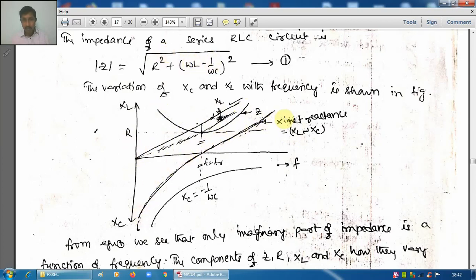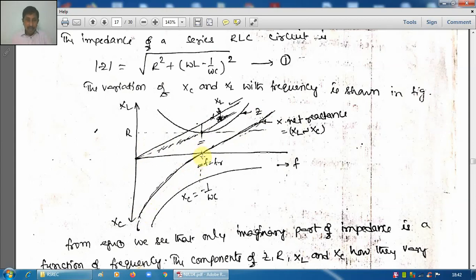This is the variation, and it is important for our discussion: how the net reactance varies with supply frequency. You see that for frequencies less than this value F0, let this be F0, the resonant frequency.